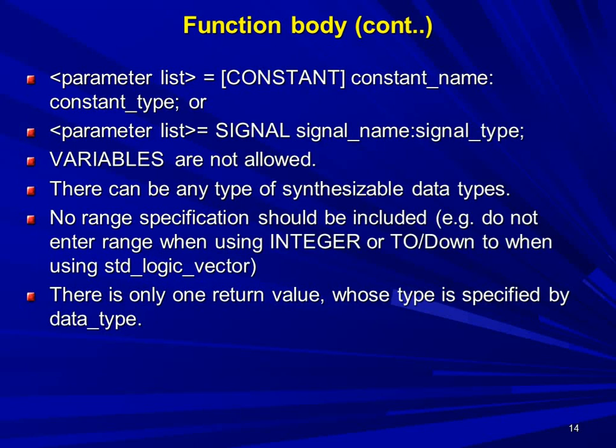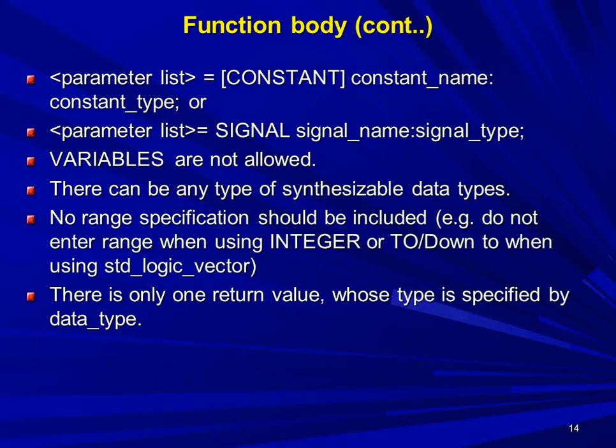Here in the function body parameter list, you can declare the constant signals which are inputs. How to declare a constant again? Use the constant keyword, after that constant underscore name, that is a user defined constant. If it is a constant used to measure physical parameters, physical measurements like length, pressure, time, temperature, etc., then you have to mention the constant name, colon, its type. Constant underscore type is very important.